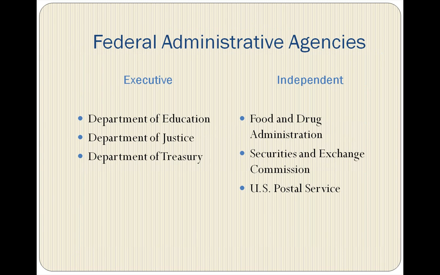At the federal level, these agencies are the departments and the sections within those departments that make up the President's cabinet, such as the Departments of Education, Justice, and the Treasury. There are also independent agencies designated by Congress to be independent of the executive branch. They are run by commissioners nominated by the President and approved by Congress for a set term. Examples of independent agencies are the Food and Drug Administration and the Securities and Exchange Commission.